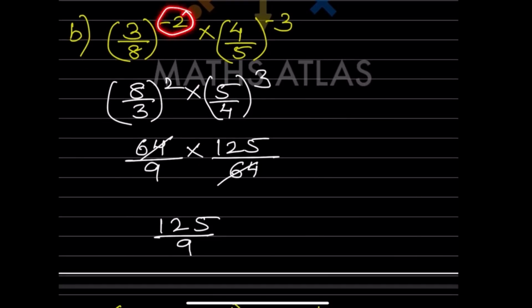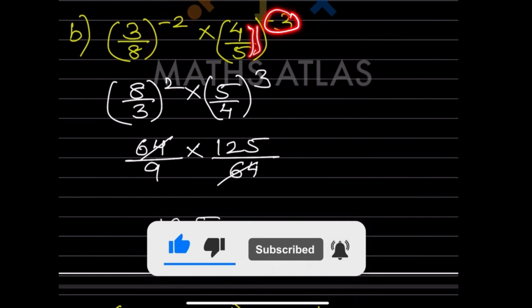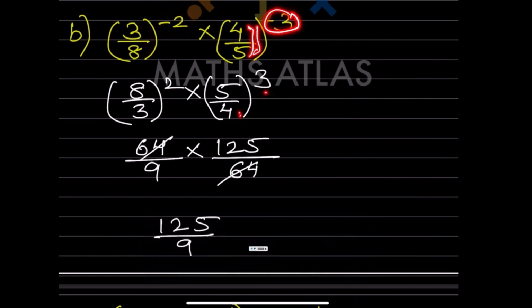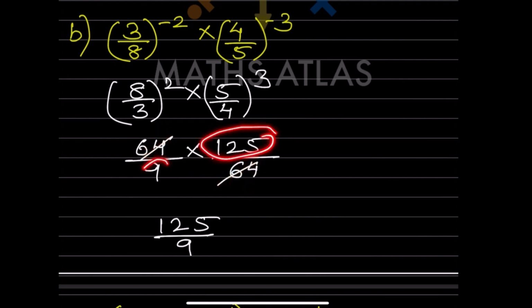This is negative, means we are going to flip over this one, 8 by 3 raised to 2. Negative 3, we'll flip over this one, 5 by 4 raised to 3. So now 64 divided by 9, 5 cube means that will be 125, divided by 4 cube means 4 into 4 into 4, that is going to be 64. So what happens, this 64 and this 64 get cancelled, and here we get 125 by 9.